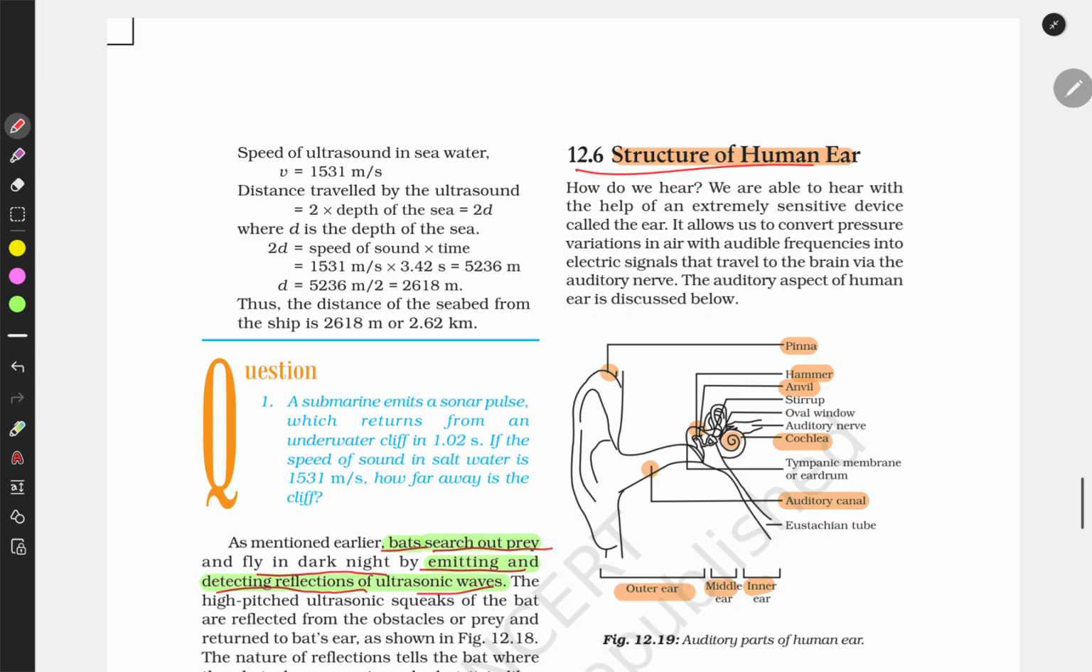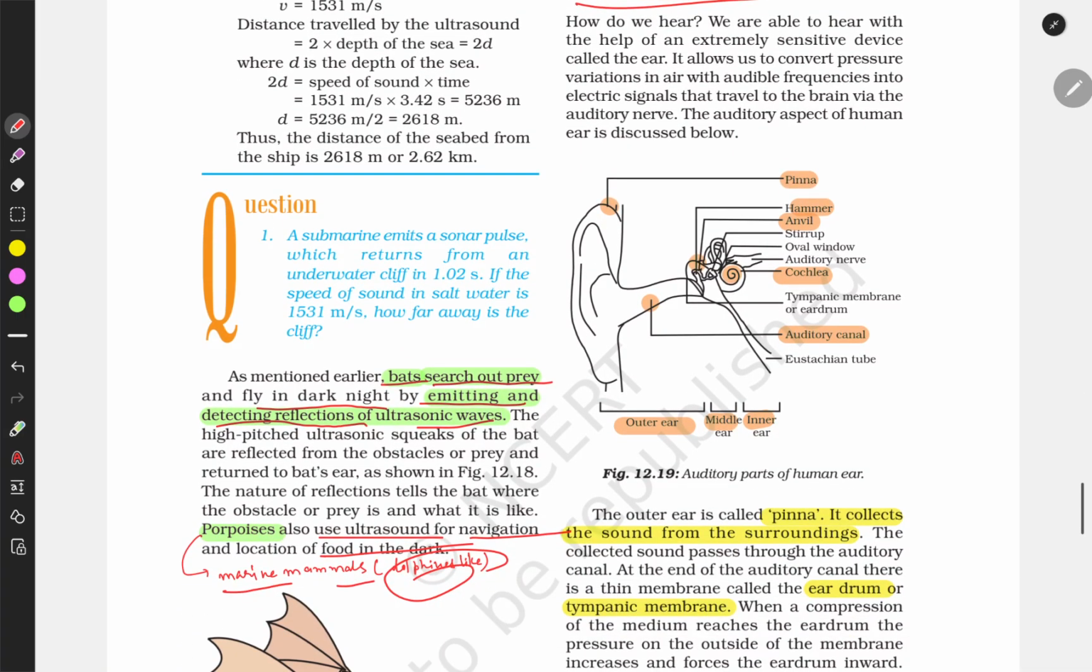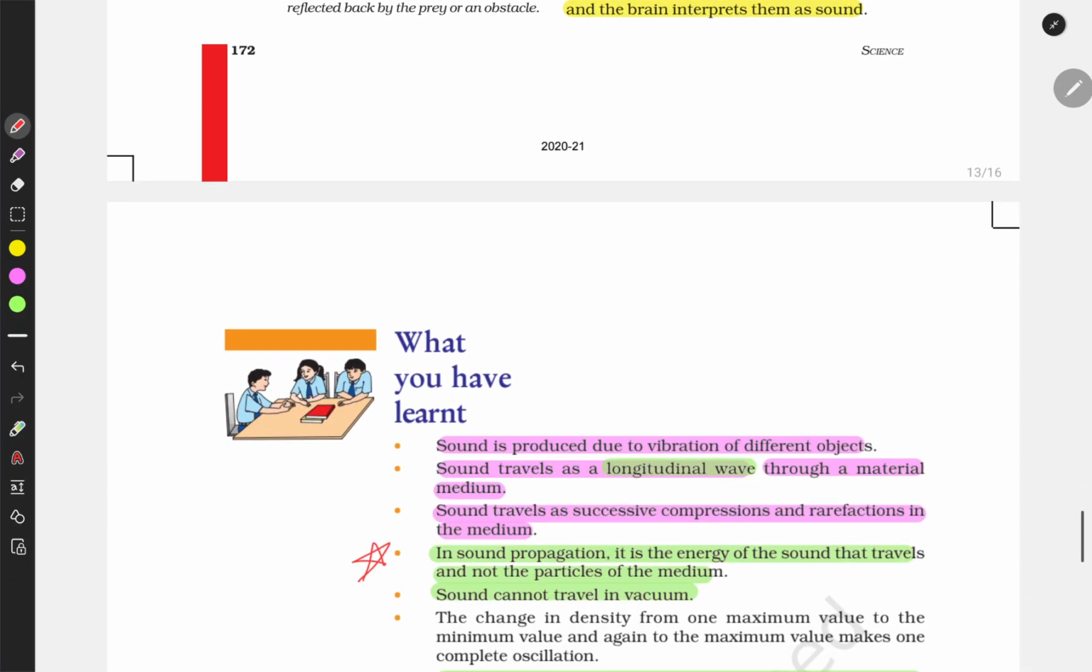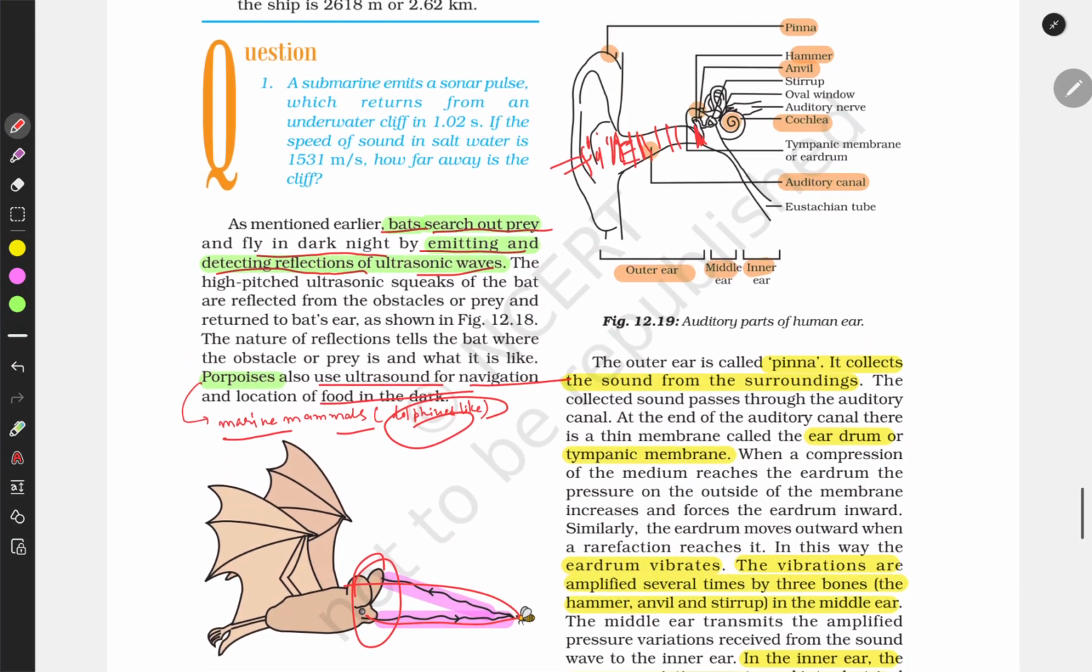Let's go through the structure of the human ear. You must remember, in the starting of the video, I told you that from the source the sound travels through multiple compressions and rarefactions. The vibrations keep being sent to the next layer of particles. So it reaches the human eardrum. What happens after that, we will discuss.